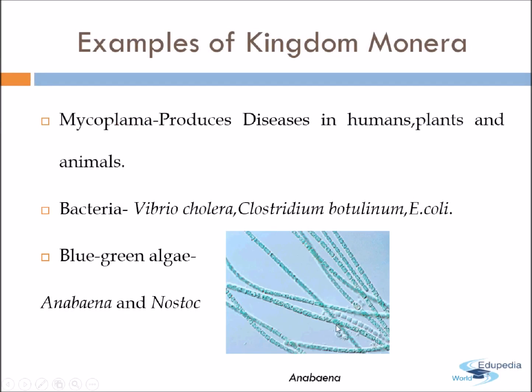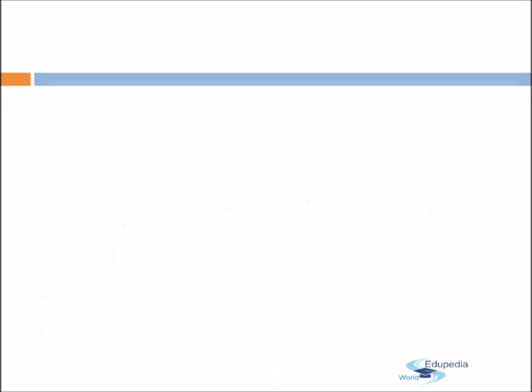Yes, this is the structure of Anabaena. It was about kingdom Monera, the simplest of all, prokaryotic, unicellular, cell wall if present made up of peptidoglycan, and they may be flagellated, and flagella is single-stranded.